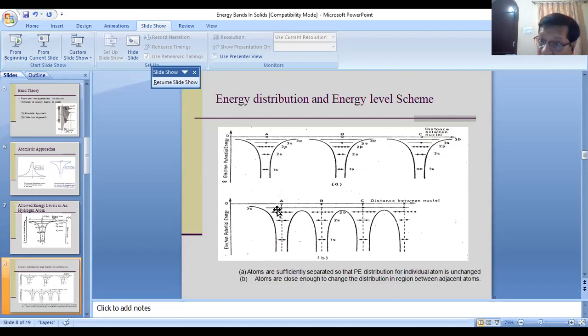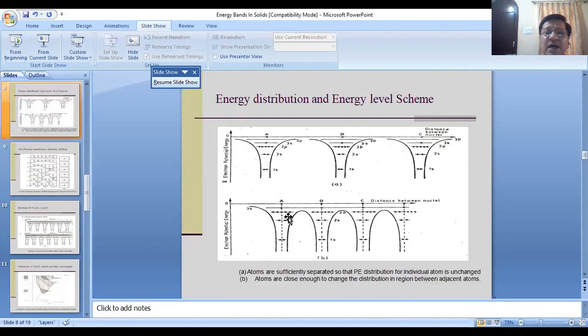So you have an effective potential because of the potential due to atom A, atom B, atom C, atom D. The potential energy of the electron will be because of the potential due to atom A, because of the potential due to atom B, and because of the potential due to atom C. So once you understand that if the atoms are brought closer to each other, if you reduce the distance between the atoms, then they start interacting. And this we will see now.